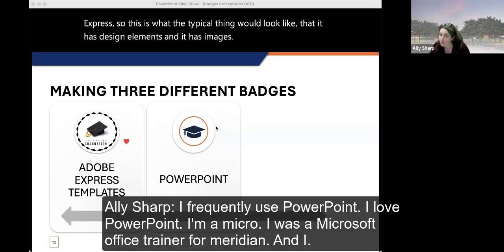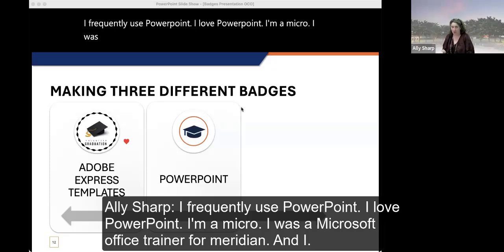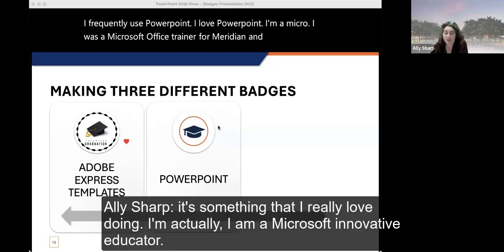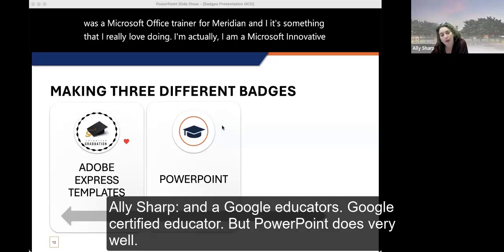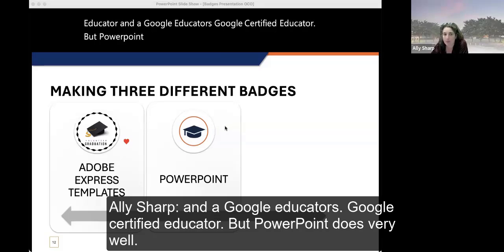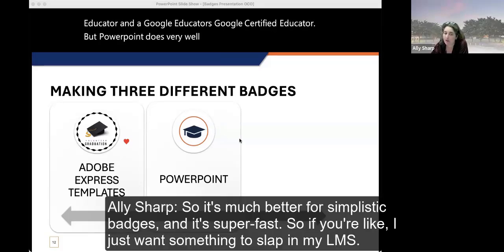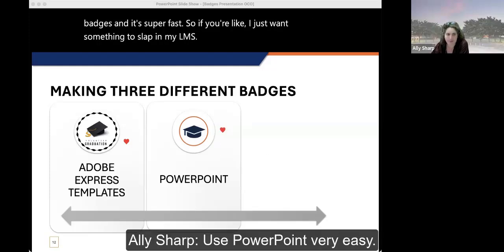I frequently use PowerPoint. I love PowerPoint. I was a Microsoft Office trainer for Meridian, and it's something that I really love doing. I am a Microsoft Innovative Educator and a Google certified educator, but PowerPoint does very well. It's much better for simplistic badges, and it's super fast. So if you just want something to slap in your LMS, use PowerPoint. Very easy.